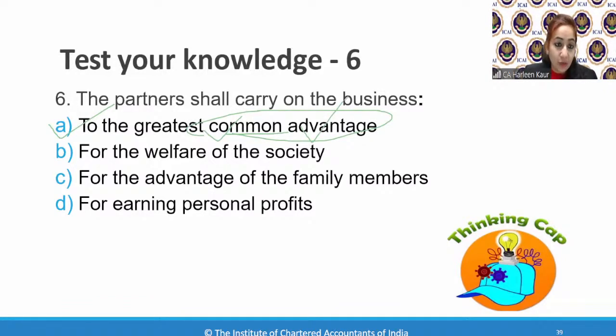For earning personal profits, my God, Neha Yadav, wrong answer. That means you earn personal profits. You will not be sharing the profits with the firm. Then that is wrong. Then you need to return those personal profits to the firm. Somebody was answering 6B. That is also incorrect. Many of you have answered 6C. Anjali, Mohammed, Saurabh, that's incorrect. Gopal Krishnan, 6A is correct.